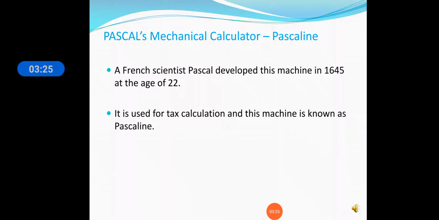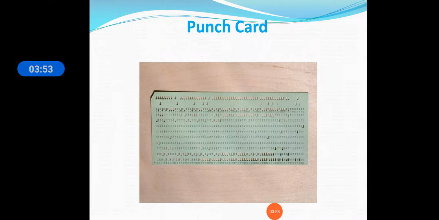It is used for tax calculation, and this machine is known as Pascaline. It performs addition and subtraction very easily. It was a very good machine. What was the name of the machine? Pascaline.